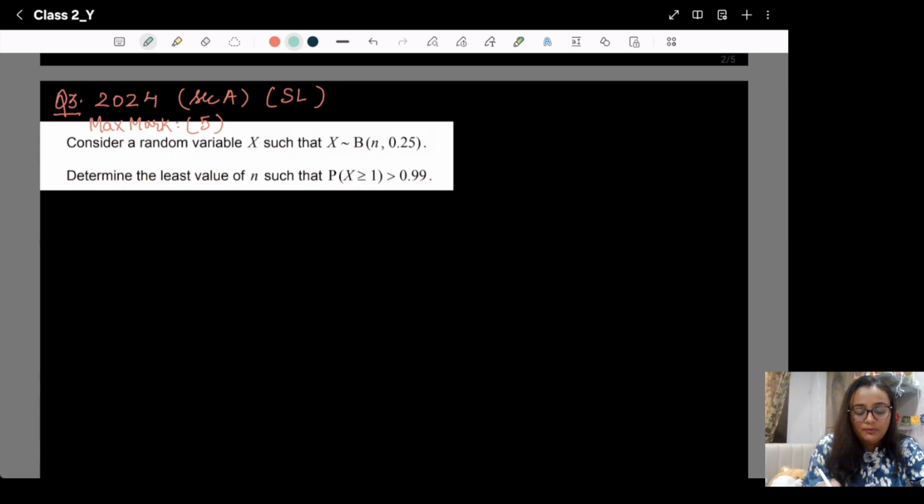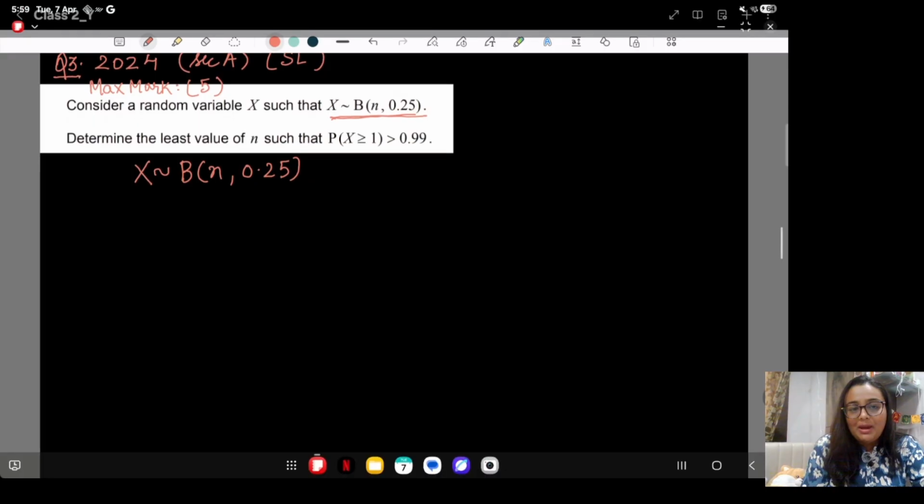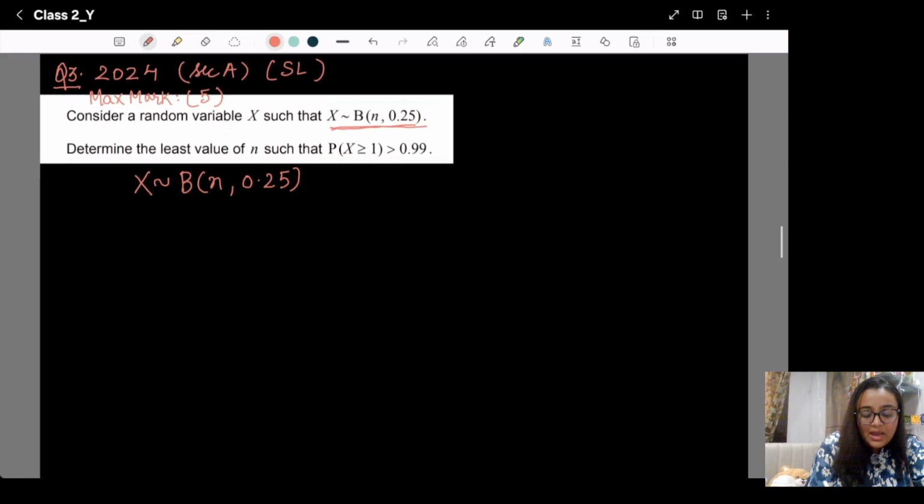In this question, you can't solve it directly because n is not given to you. So how are we going to solve it? As we know, X is distributed as binomial n comma p. Here we know the value of p, the probability of success, but we don't know the number of fixed trials. One more thing is given to us: the probability of X greater than or equal to 1 is greater than 0.99.